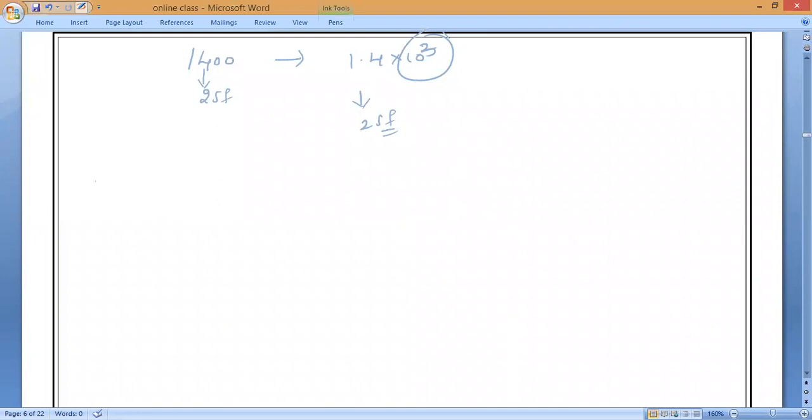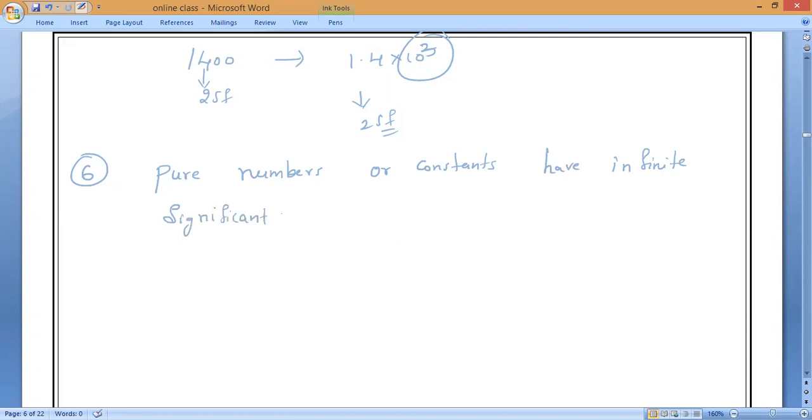Next, the sixth point. This is the last rule, guys. Pure numbers and constants have infinite significant figures. Both pure numbers and constants have infinite significant figures. That is what you have to remember.